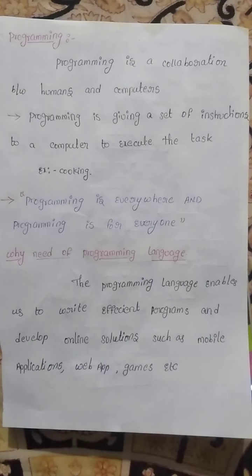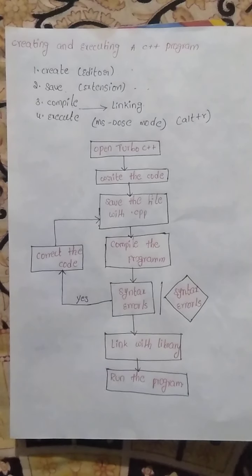Need of programming language. The programming language enables us to write efficient programs and develop online solutions such as mobile applications, web applications, games, etc. Third topic is creating and executing a C++ program. In this process, we must follow the four phases. One is create, second one is save, third one is compile, fourth one is execute.